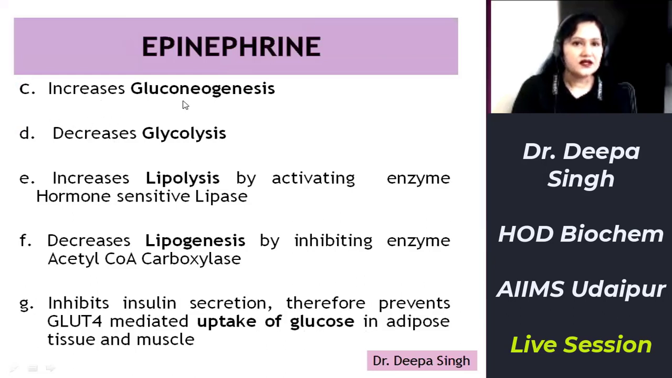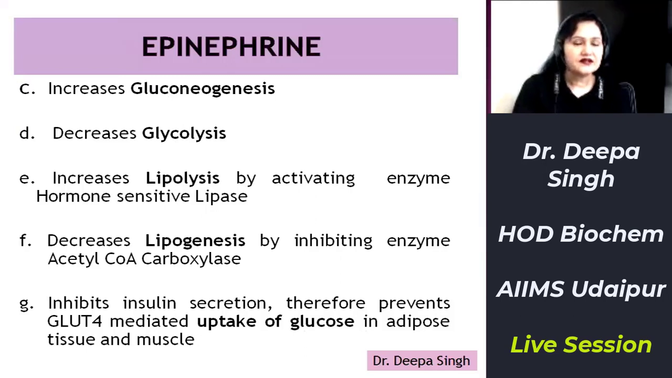How does it increase gluconeogenesis? Epinephrine also induces the synthesis of key enzymes of gluconeogenesis, that is pyruvate carboxylase, phosphoenolpyruvate carboxykinase, and glucose 6-phosphatase. Thus, it increases gluconeogenesis by inducing the key enzymes.